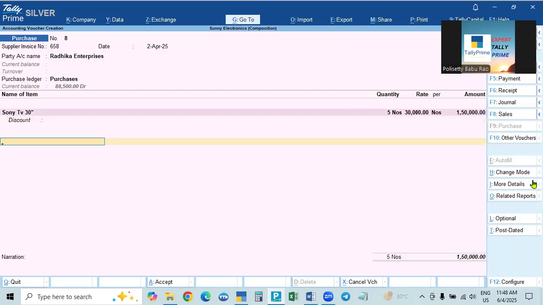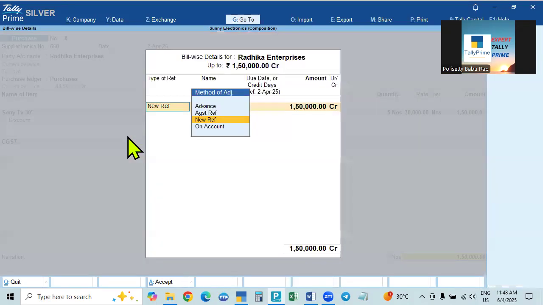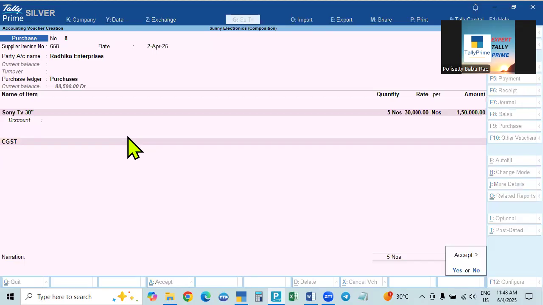Here the party is a composition dealer, and he cannot collect tax. In the previous case, tax was collected because it was a regular dealer. An unregistered dealer or a composition dealer cannot collect tax, so tax is not calculated. Only the actual purchase price itself is the purchase price, with no additional amount. Okay, this is over.